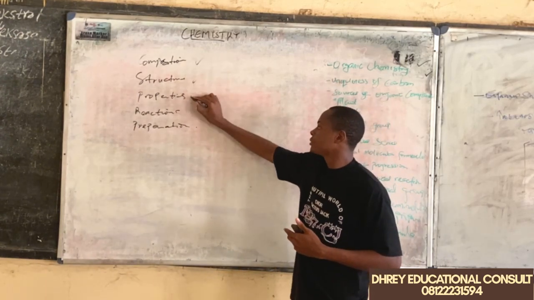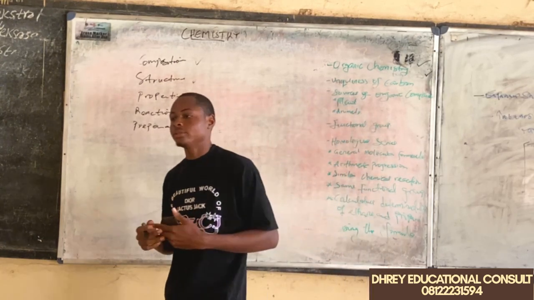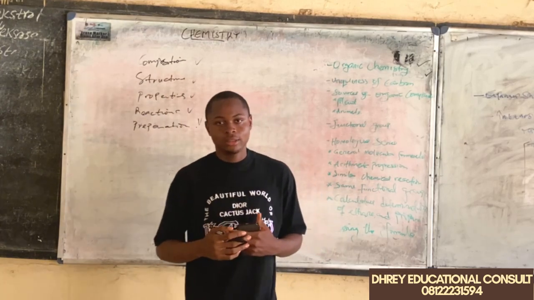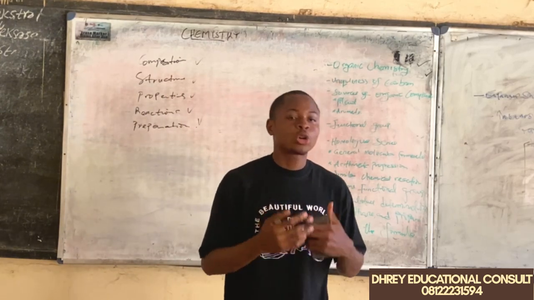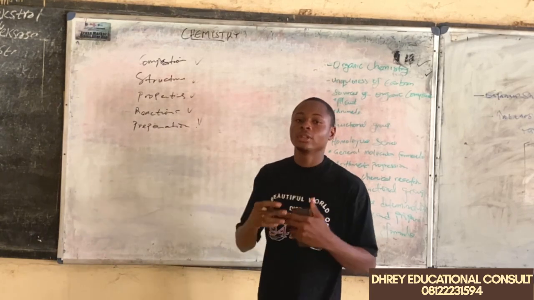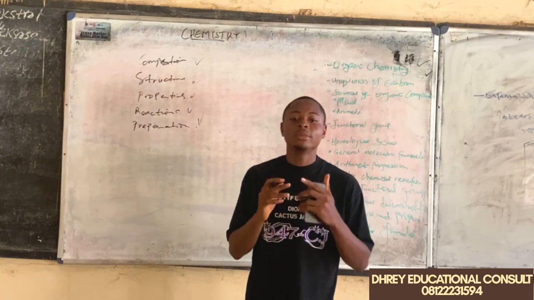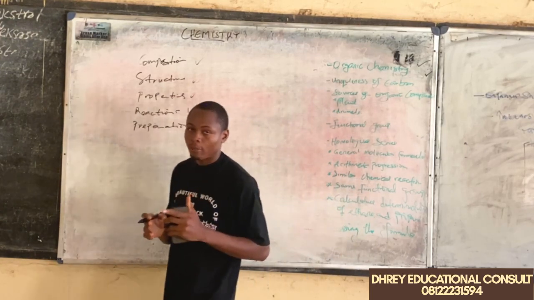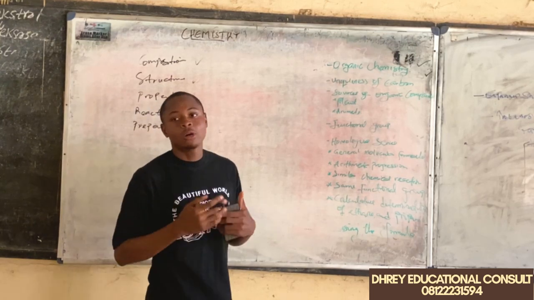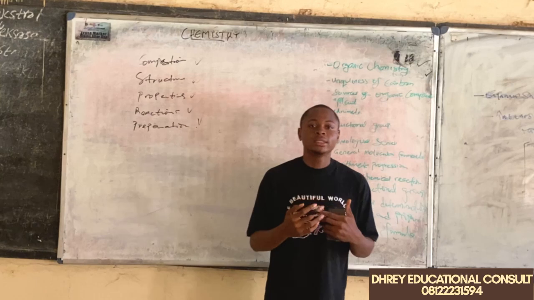So when we are talking about organic chemistry, these are some of the key words that we should be looking at. We are looking at the composition of carbon-based compounds. When we are talking about composition, we are talking about the ingredients of carbon-based compounds. And next, we'll be talking about the structure of carbon-based compounds. That is the framework of the molecules that make up organic compounds. And next on our list is the properties. When we talk about properties, we are talking about the characteristics of organic compounds.